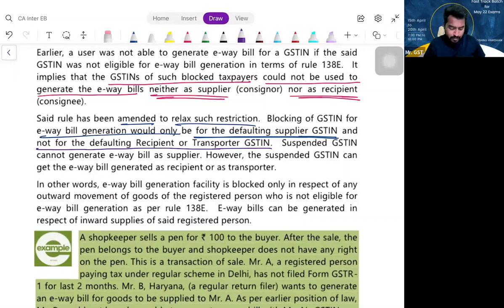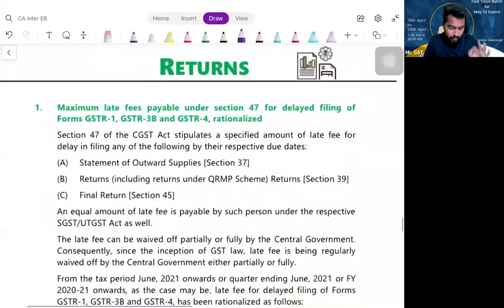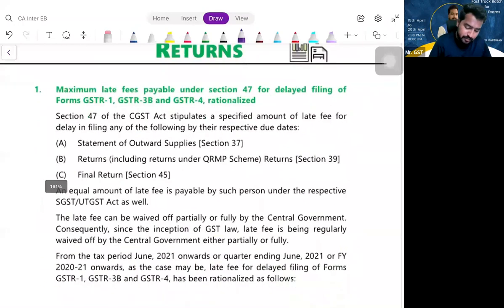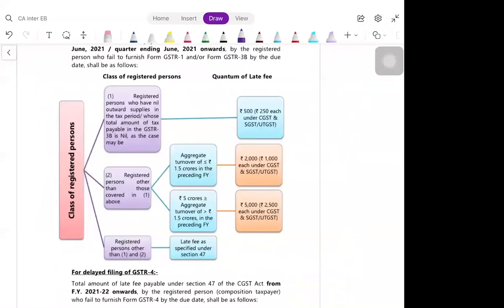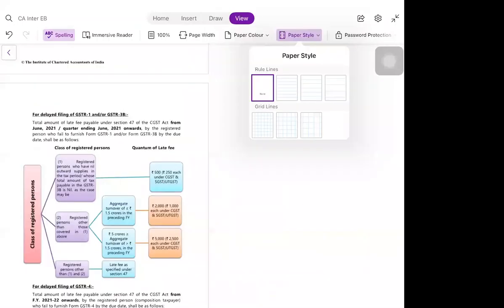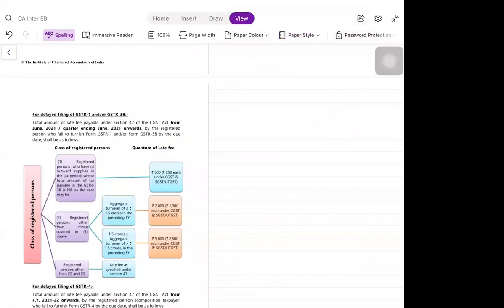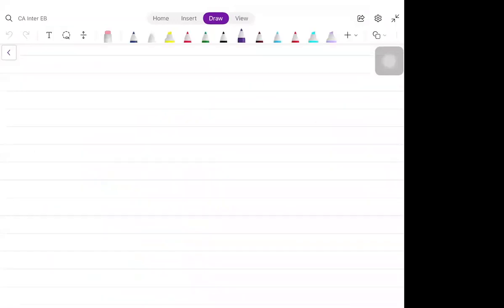So that is chapter 8. And finally, chapter 9, there are no amendments. Chapter 10, returns, there are amendments. In that, the amendment is related to late fees. Do you remember the late fees, my dear friends? Yes, sir. Section 47.